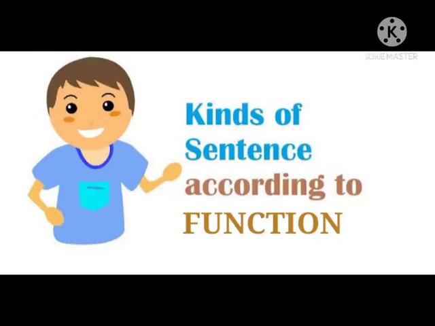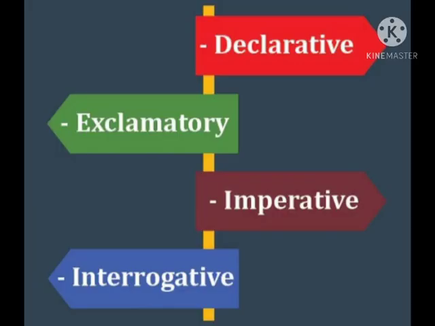Hello children, in this video we will learn kinds of sentences according to function. Basically children, the sentences can be classified into 4 kinds on the basis of their function. What are these 4 kinds? They are assertive or declarative, second interrogative, next imperative, last one is exclamatory.